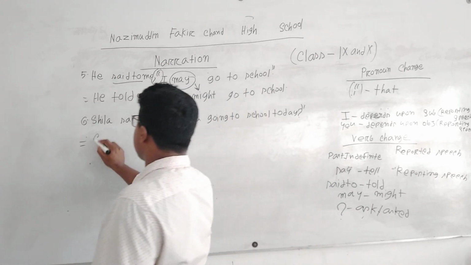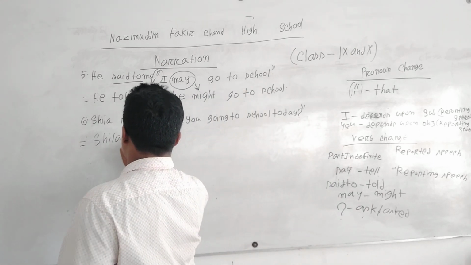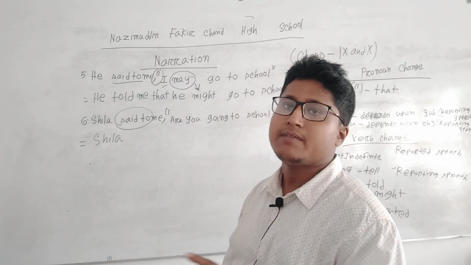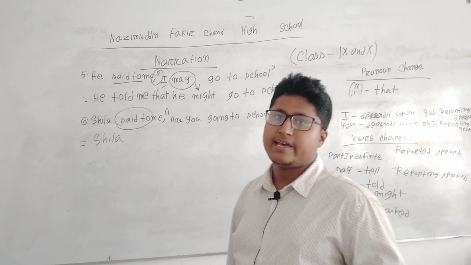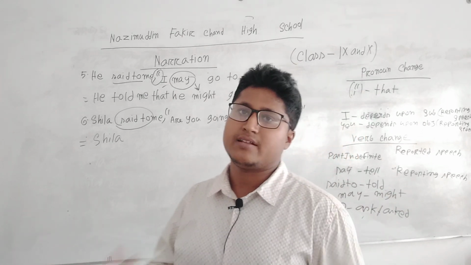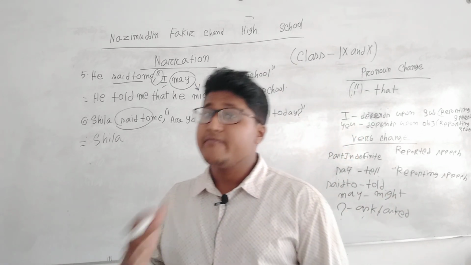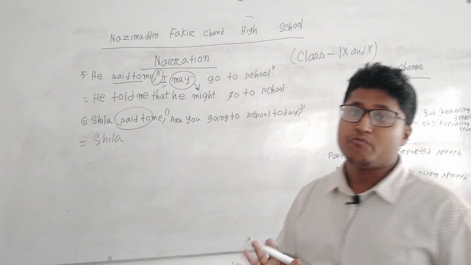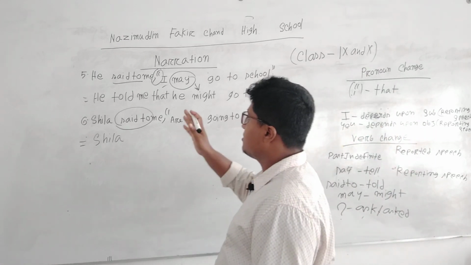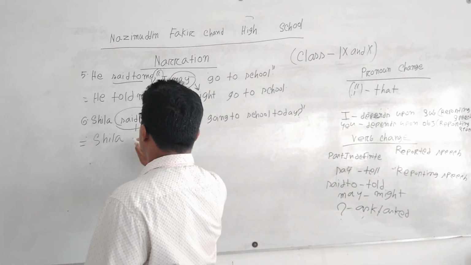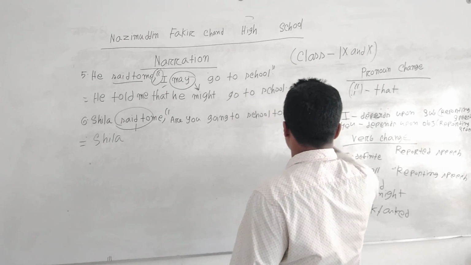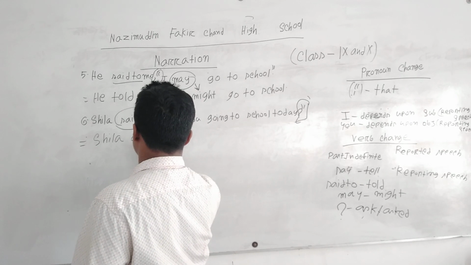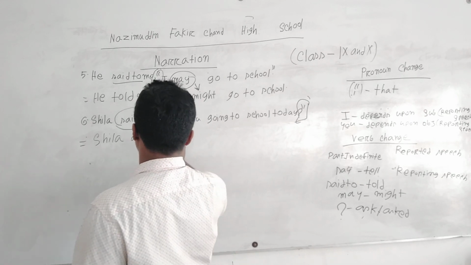So what is the change? Sheila, here said to will never be told. This is a mistake. Several times lots of students make these mistakes, as they think that there is only said to, so we can write told. Everywhere you can write this, but when it's an interrogative sentence, at that time we have to write asked for said to, then me.